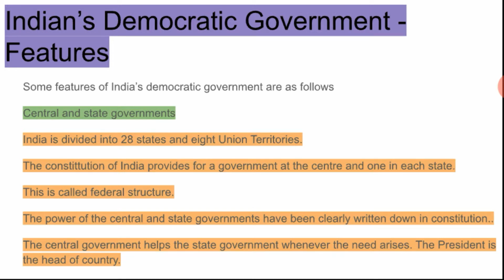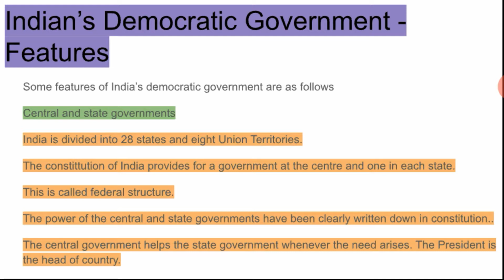What are their powers? For example, defending the country is the responsibility of the central government. While maintaining law and order within a state is the duty of the state government. So what is going on in the state is the duty of the state government. The central government helps the state governments whenever the need arises.